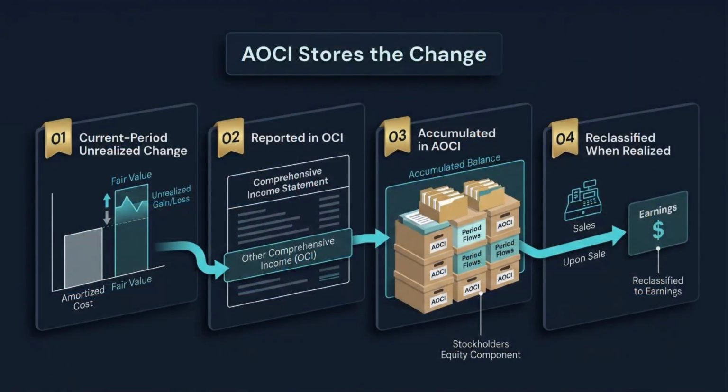AOCI is the equity location where cumulative AFS unrealized holding gains and losses are stored until reclassification. OCI is the period flow. AOCI is the accumulated balance. That distinction matters. If fair value increases this year, the current period gain goes through OCI, then that amount becomes part of AOCI in stockholders' equity. If the security is later sold, the related AOCI amount is reclassified out of equity and into earnings. So AOCI is not a mysterious drawer where accounting numbers disappear forever. It is more like a very organized waiting room. The amount waits there until realization gives it the ticket to earnings.